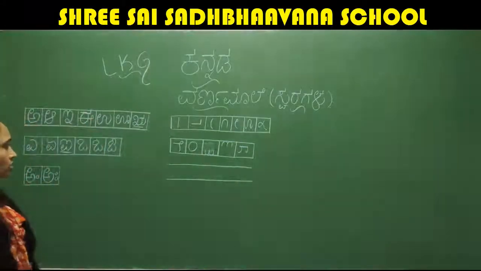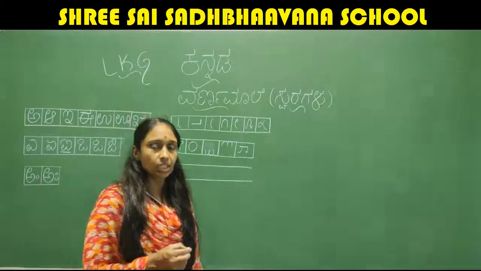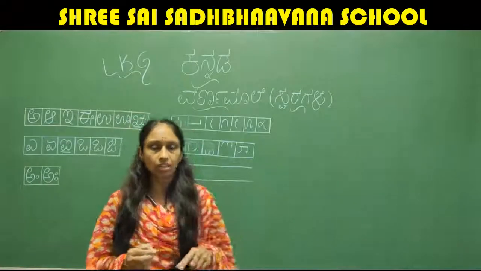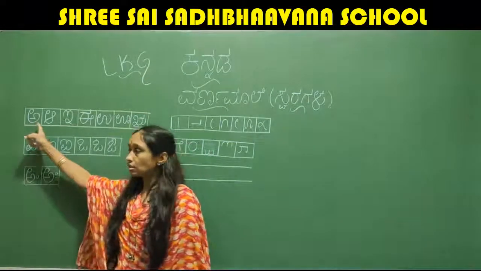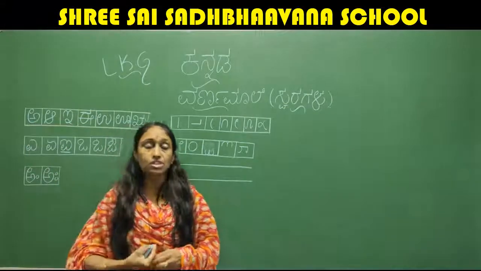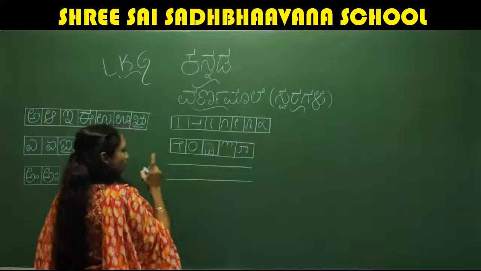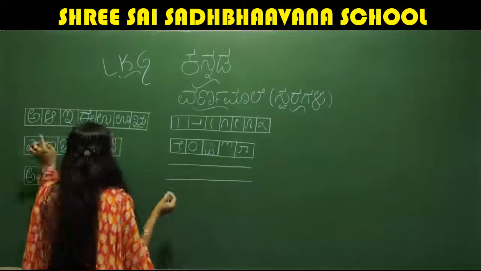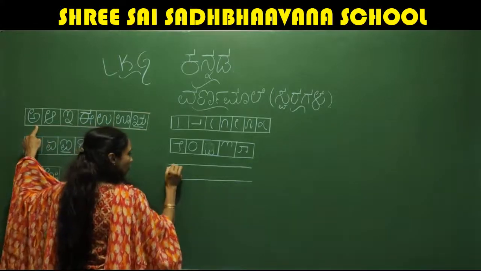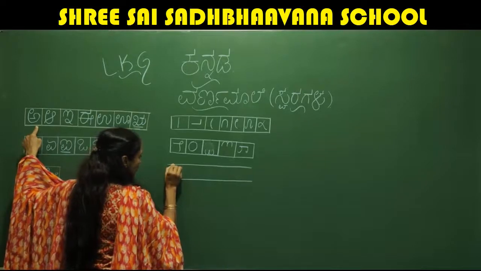So what is the first letter, children? First letter we have is A. That is A, Aramane. Pronounce it properly. A. The first letter we have is A. Then how to write that letter? See, first stage, one by one I'll teach. So to write this A, what we have to do is, put one 0 here.